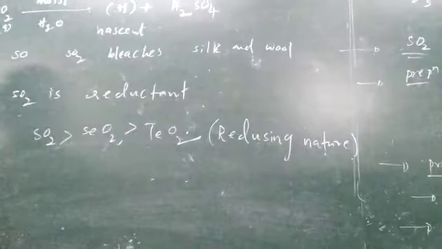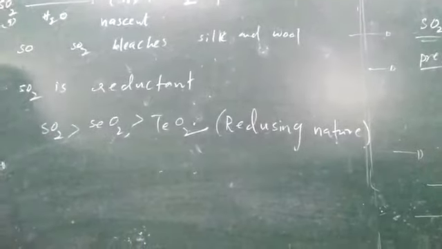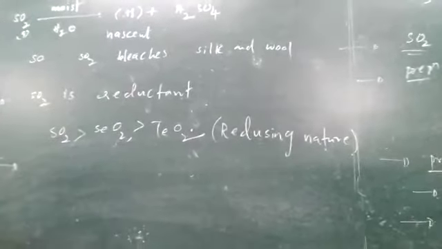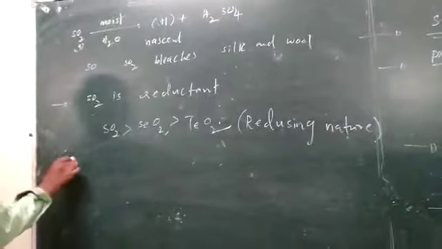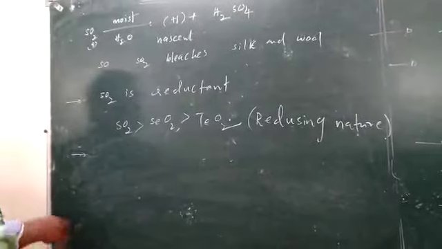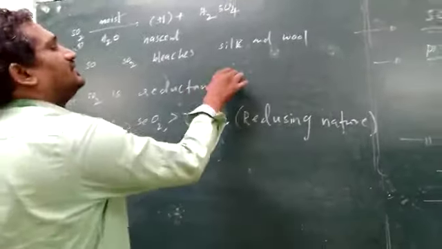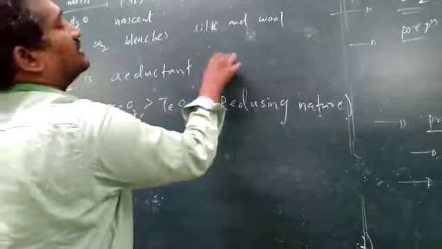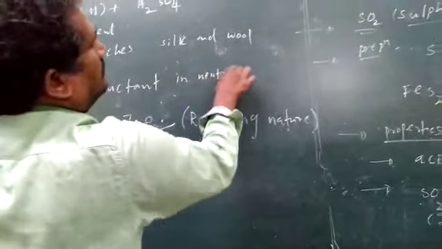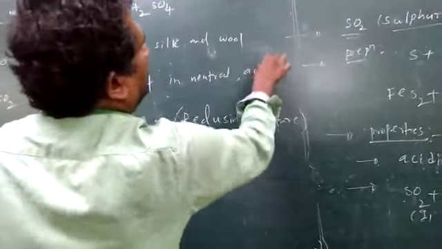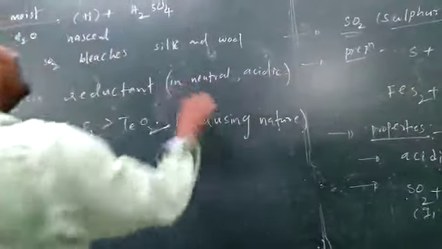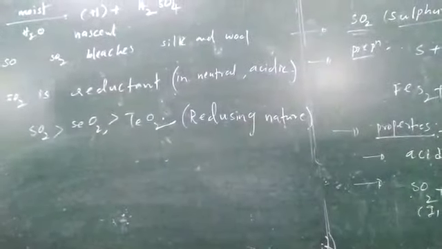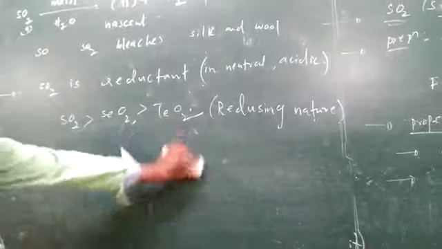And sulfur dioxide acts as a reductant in neutral and acidic medium.